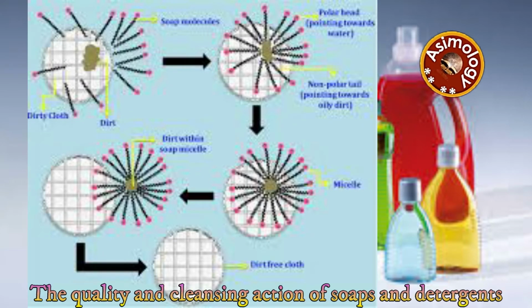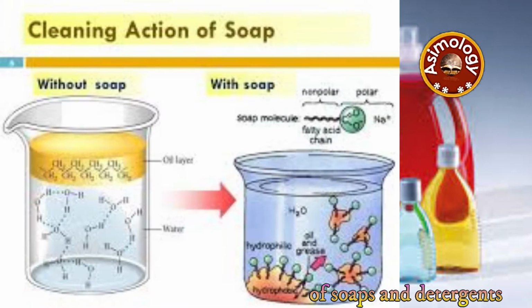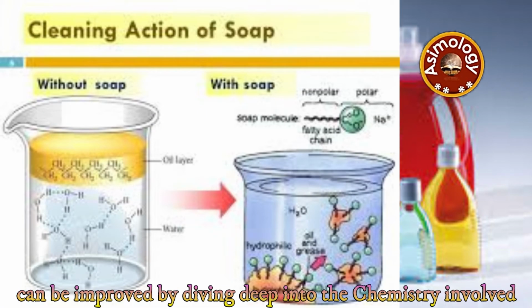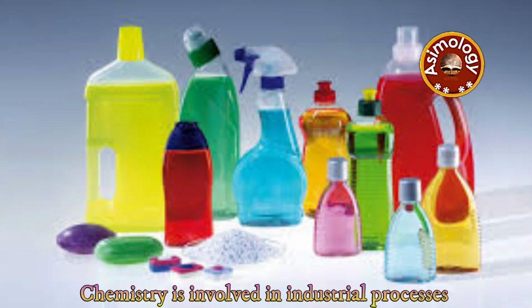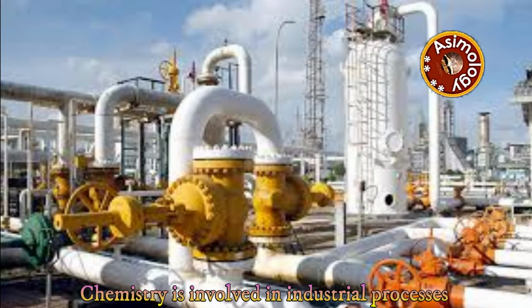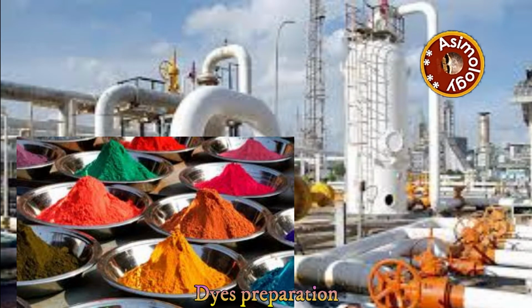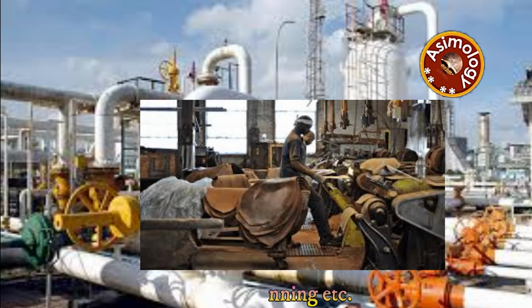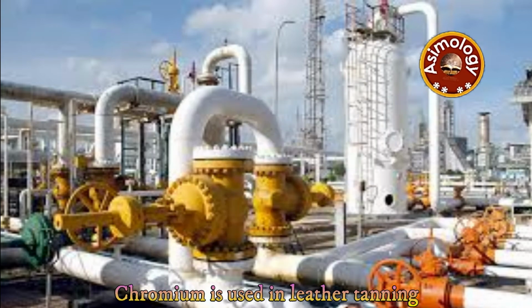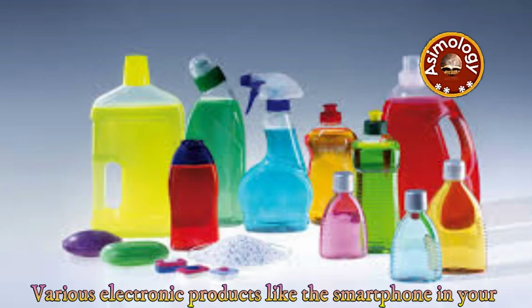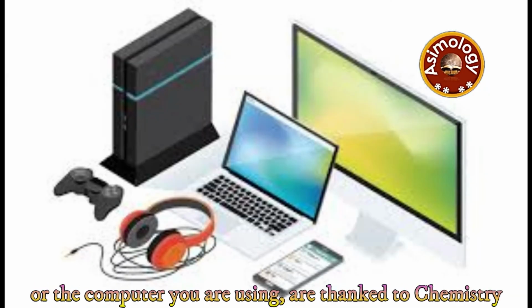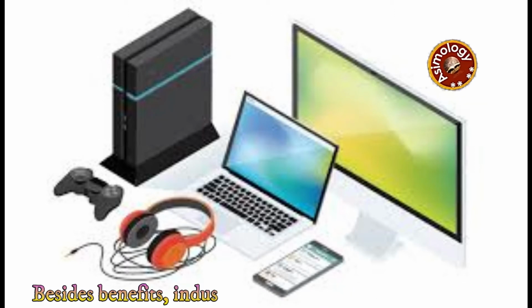The quality and cleansing action of soaps and detergents can be improved by diving deep into the chemistry involved. Chemistry is involved in industrial processes, for example, textile industry, dye preparation, and leather tanning, etc. Chromium is used in leather tanning. Various electronic products like the smartphone in your hand or the computer you are using are thanks to chemistry.